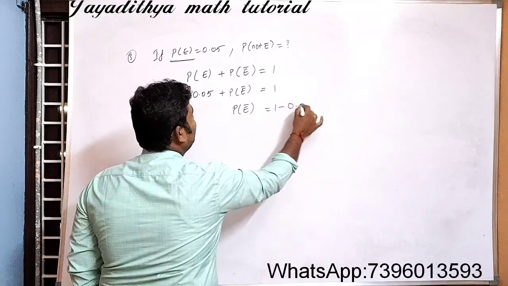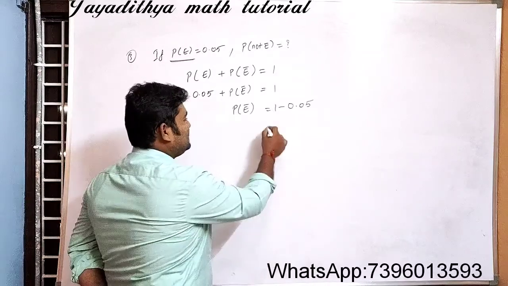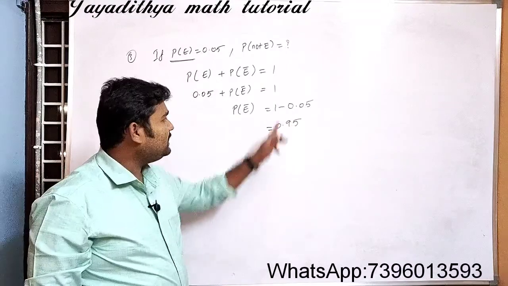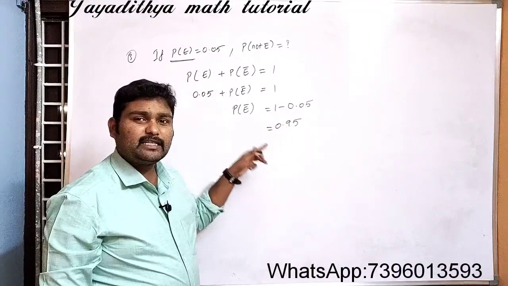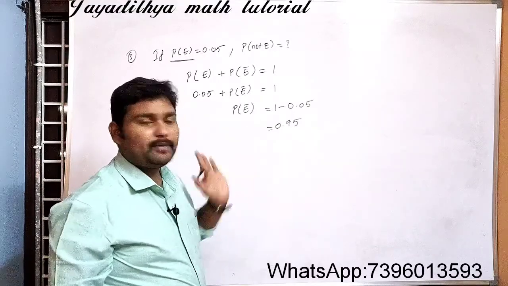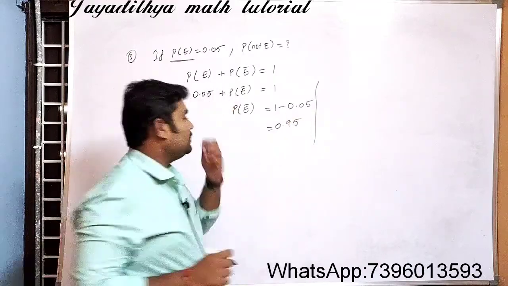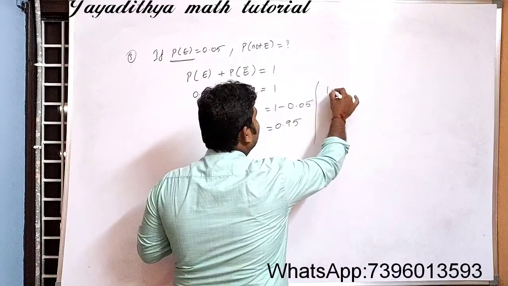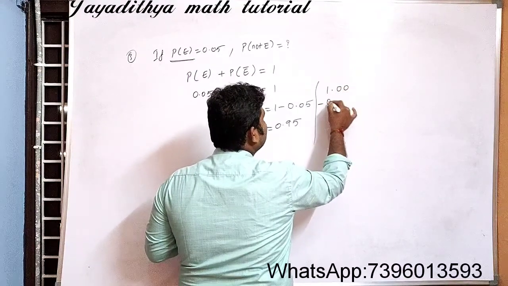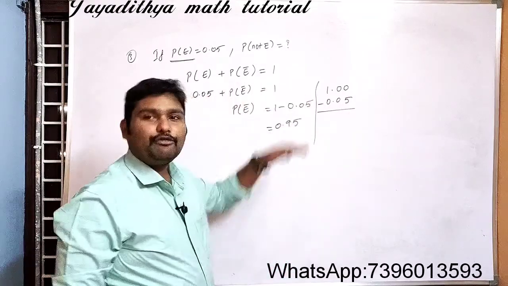1 minus 0.05. What is the answer? That is 0.95 is the answer. Be careful with the subtraction of decimals. There are some students who cannot do this subtraction. For them I am explaining this one. See here, this is a decimal number, this is an integer. So how to write this one? You can take 1 as 1.00. From this you need to subtract 0.05. Okay, I think now you can easily subtract.